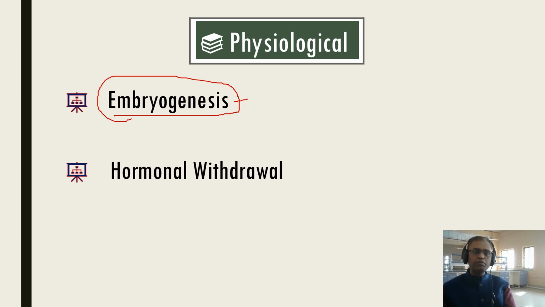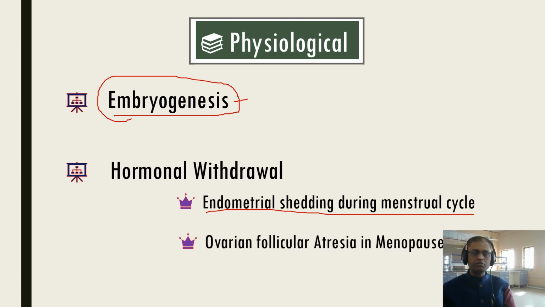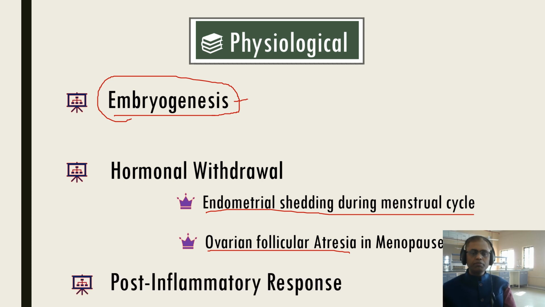Another example of a physiological mechanism is hormonal withdrawal, like endometrial shedding during every menstrual cycle. That is the simplest example of apoptosis. At the same time, ovarian follicle atresia in the menopause. And the last one, post-inflammatory response. So these are some of the physiological causes of apoptosis.